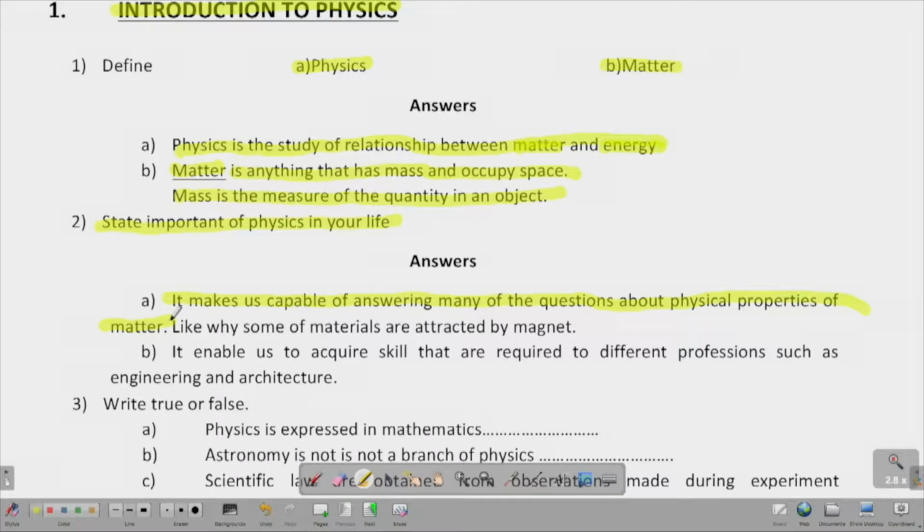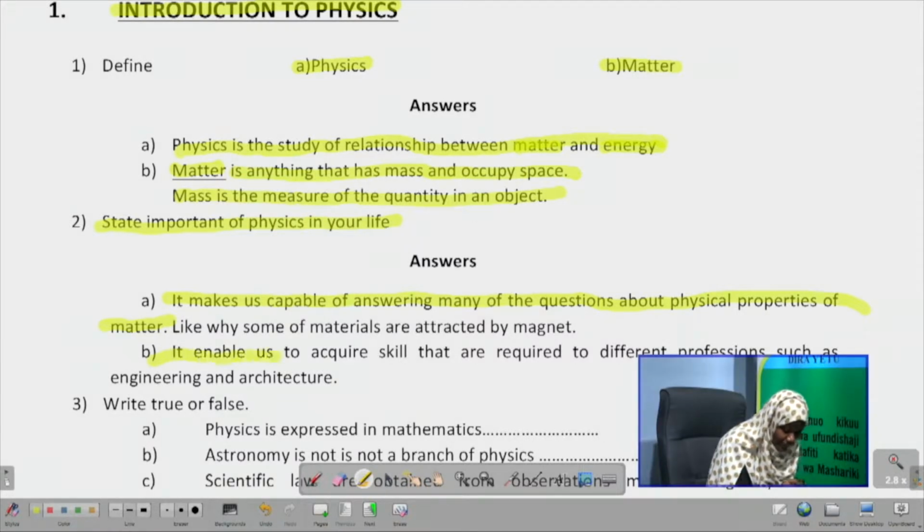Also, another importance is it enables us to acquire skills that are required for different professions, such as engineering and architecture. Some of you want to be architects, like architects are the people who prepare maps. And then some of you want to be engineers, like making roads, building houses, building bridges.